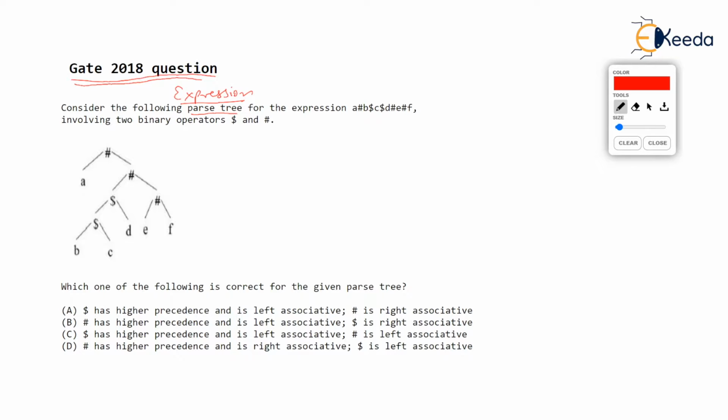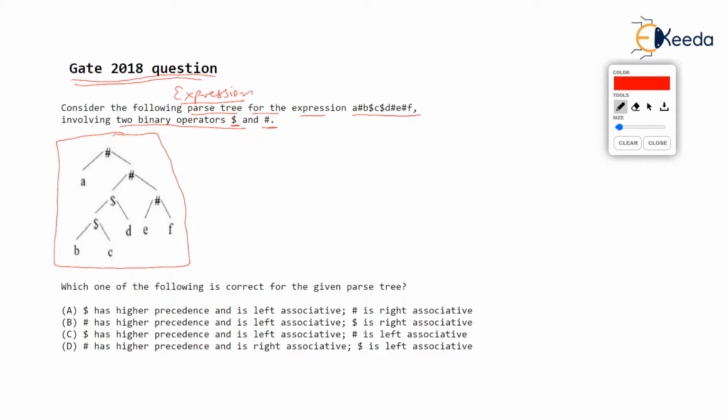Now consider the following expression tree for the expression. This is the expression given: A hash B dollar C dollar D hash E hash F, involving two binary operators, dollar and hash. So this is the tree given. Tree is given, and then they have asked which one of the following is correct.